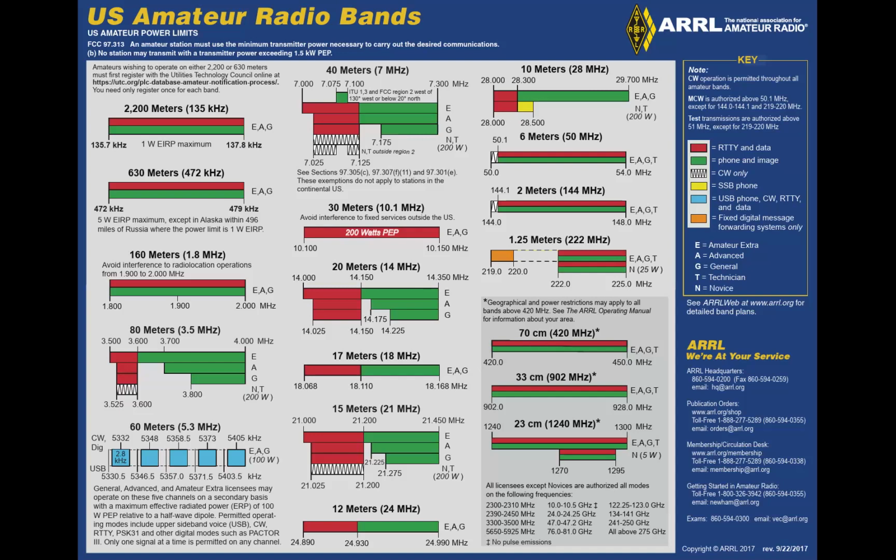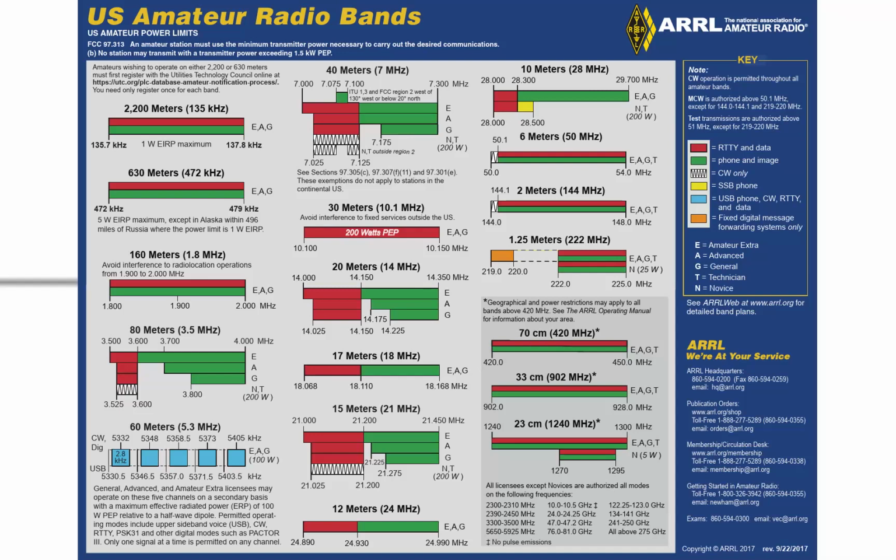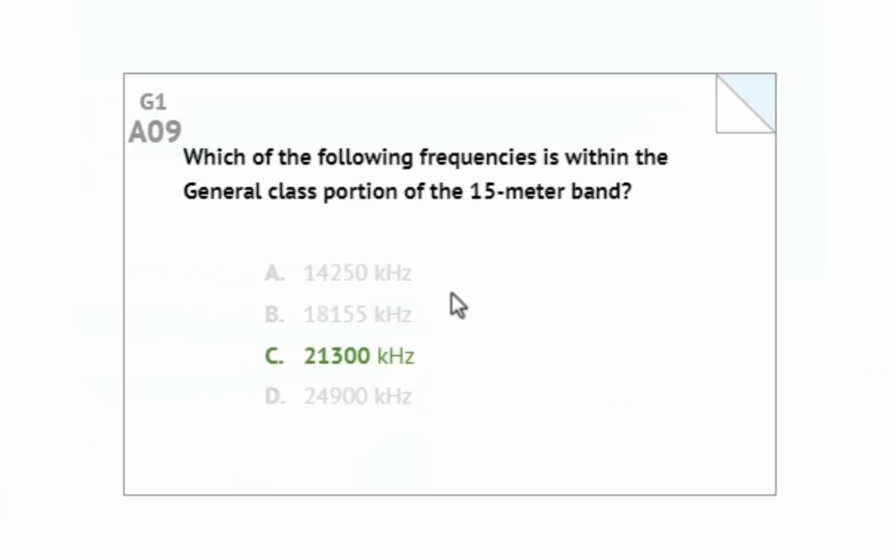Next question, which of the following frequencies is within the general class portion of the 15-meter band? Let me give you the answer choices and you'll see how to approach questions like this. Choice A is 14,250 kilohertz. So that's the same as 14.250 megahertz. Well, 14 megahertz, that's the 20-meter band, so that can't be the answer. The question asks about the 15-meter band, not the 20-meter band, so choice A is wrong.